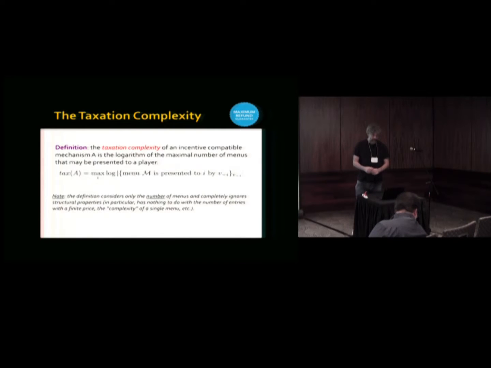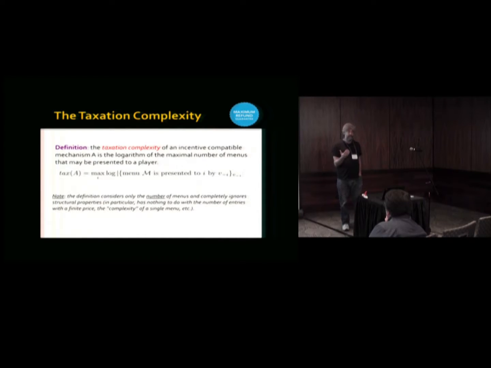Now you can try to find many complexity notions in this kind of model, and Shachar has identified the taxation complexity, which is basically how many different types of menus I am presented. Looking at all the possible values of the other players, for each possible tuple of values for the other players, I'm presented some kind of menu.